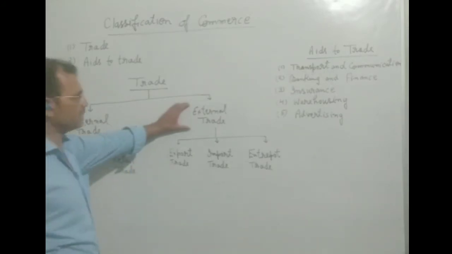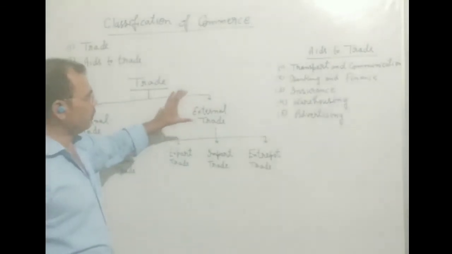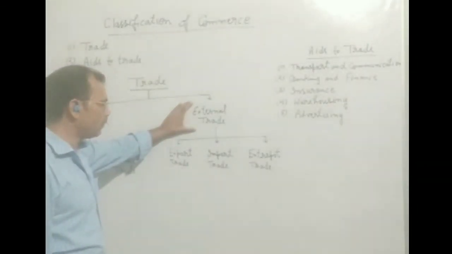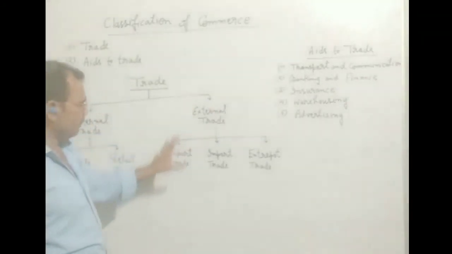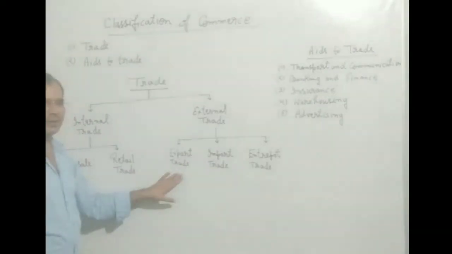Now we will see external trade. As I have told you, external trade is to be done beyond the geographical boundary. It is of three types. First one is export trade.